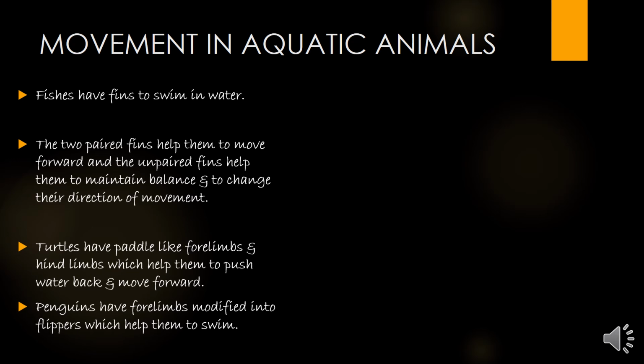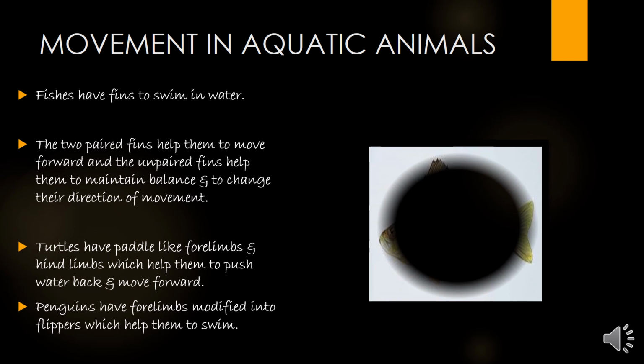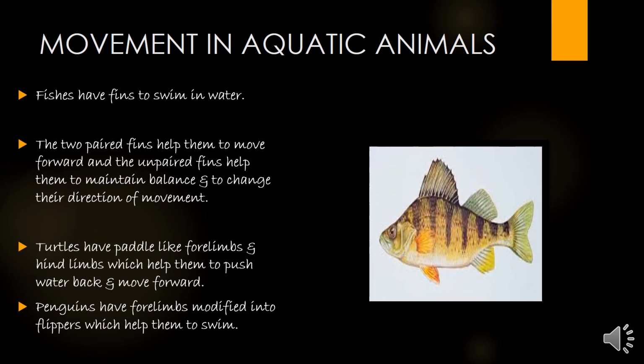Turtles have paddle-like forelimbs and hind limbs which help them to push water back and move forward. Penguins also have forelimbs which are modified into flippers which help them to swim. Yes, penguins' forelimbs, that is the front two limbs, are modified into flippers. So this is how the aquatic animals move.